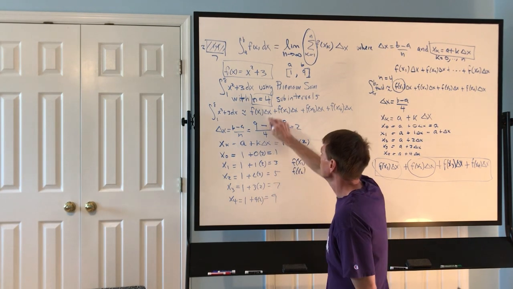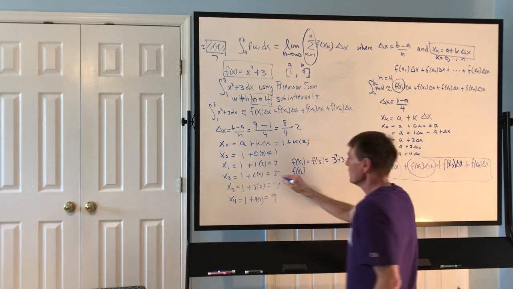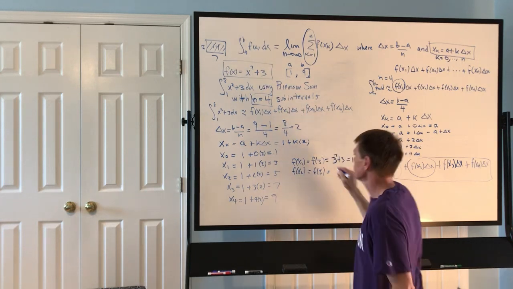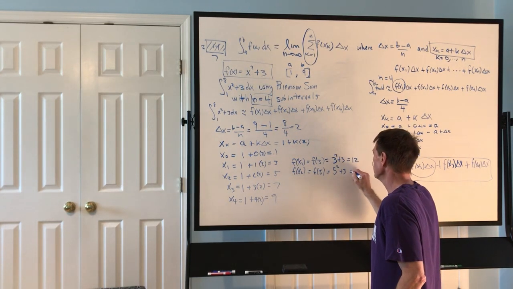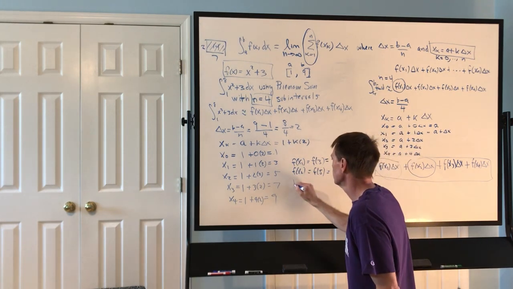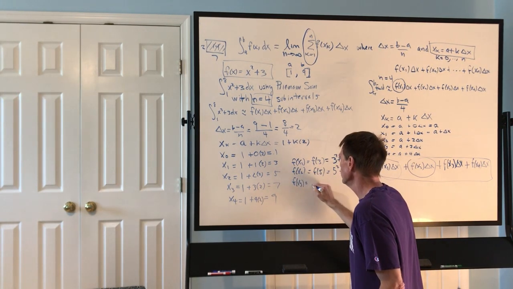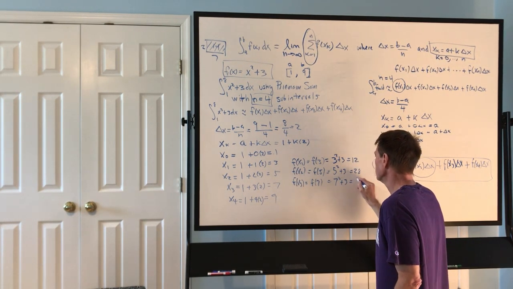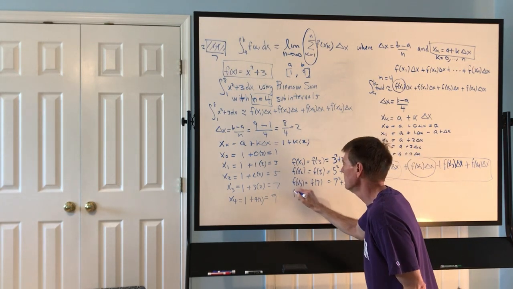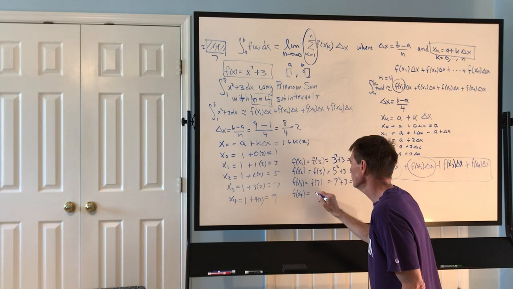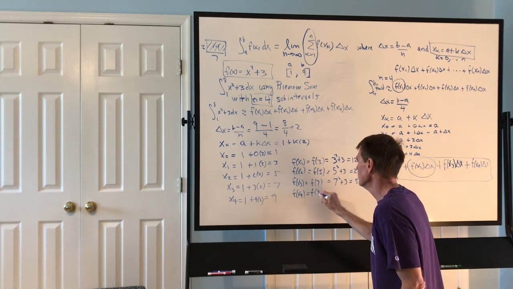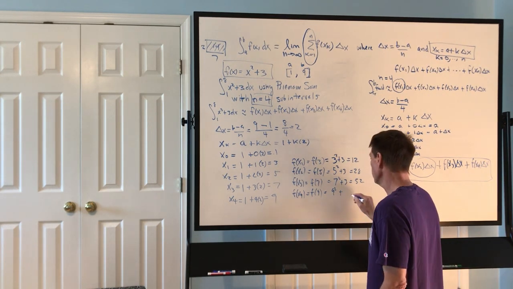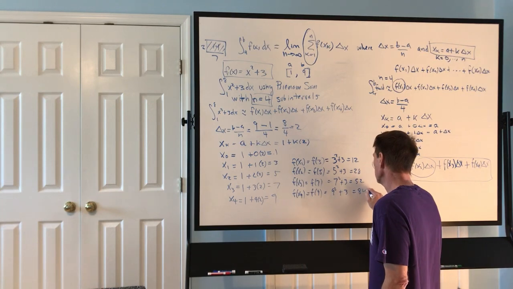Similarly, f of x2, we found x2 to be 5, using my function 5 squared plus 3, which is 28. f of x3 is f of 7, which is 7 squared plus 3, which is 52. You better check me. f of x4 is f of 9, which is 9 squared, which is 81 plus 3, which is 84.